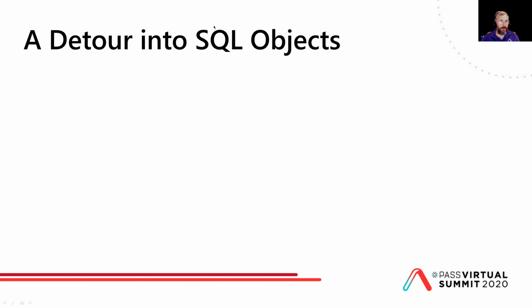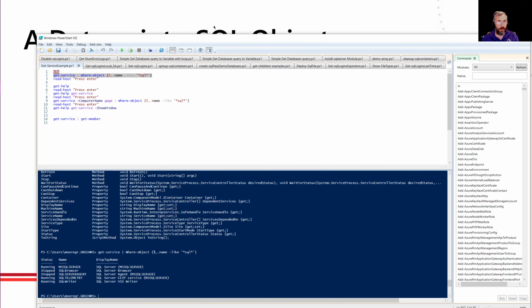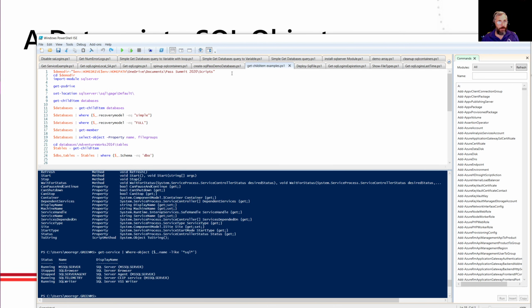So I want to take a detour into SQL objects because, again, we are thinking about objects here. And SQL Server, PowerShell treats it as just one really big object. So let's go in here again to our examples, and we're going to find this object here. The first thing we're going to do is this really kind of funky line. In PowerShell, our variables begin with a $ sign. And this is a very specific variable. ENV, we should be thinking environment. And then we should be thinking home drive. Well, that's probably my home drive.